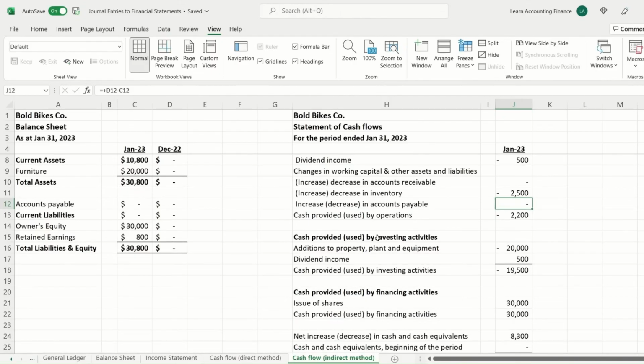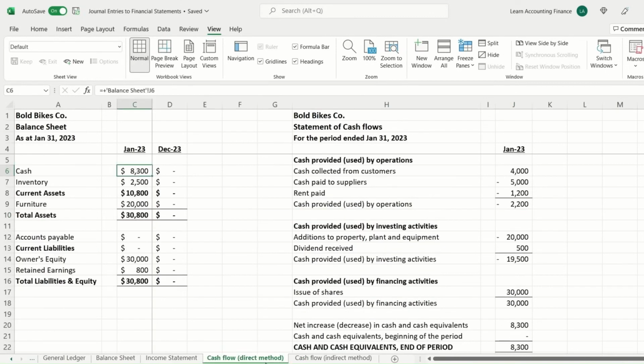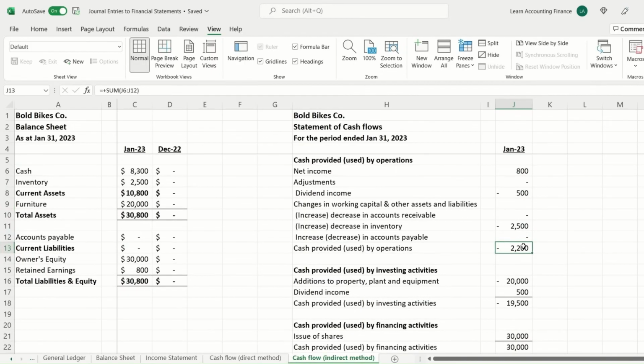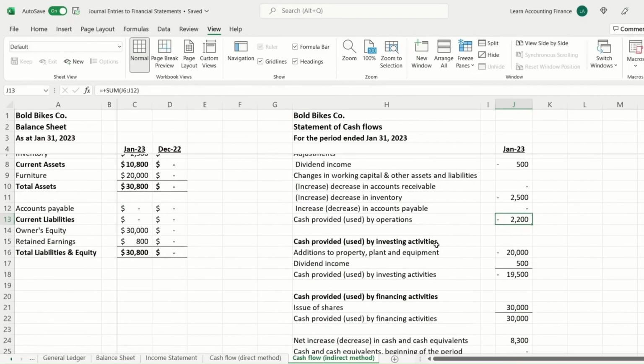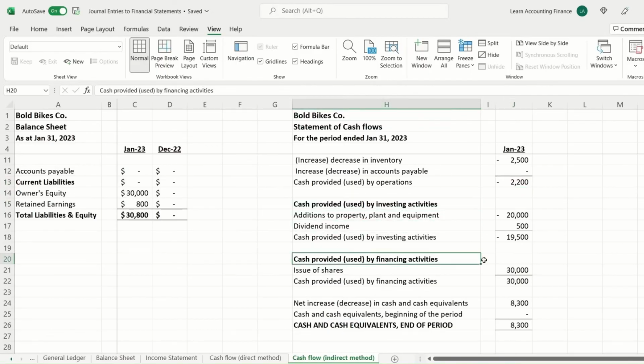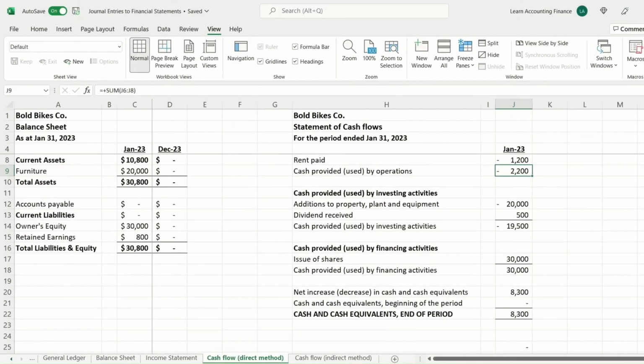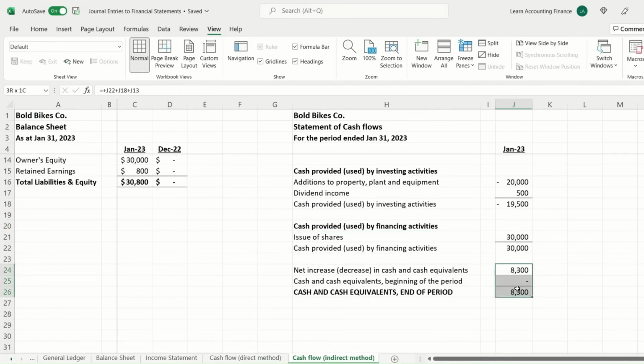Again, this is indirect. It's a little complicated to understand, but the impact is exactly the same. So cash provided or used by operations is showing $2,200 negative, which is exactly the same as what we calculated for cash provided from operations. As I mentioned, we will discuss the cash flow and other financial statements in more detail later. But for now, it's important to note that the cash from operations in total is the same whether you use the direct or indirect method. Cash from investing activities and financing activities is usually very similar or the same as what you see in the direct method. There's no real change there. So again, at the end, you have the same balance.